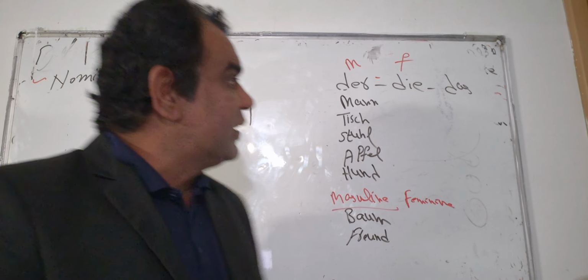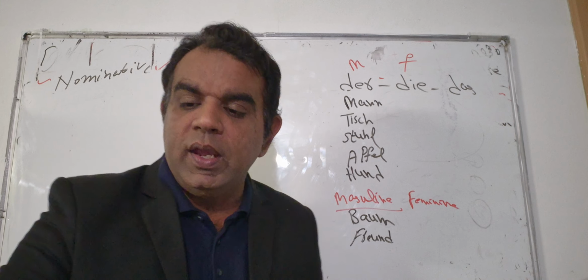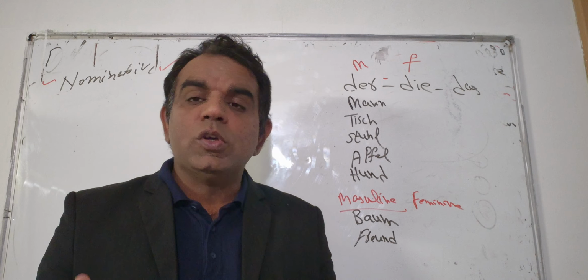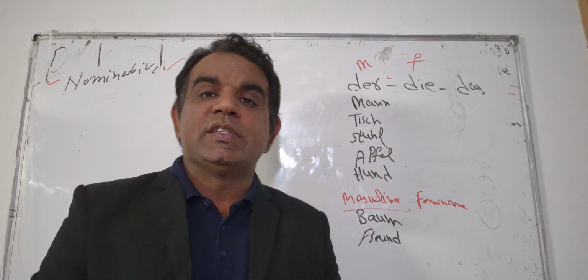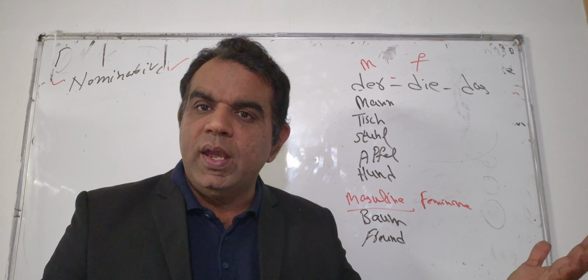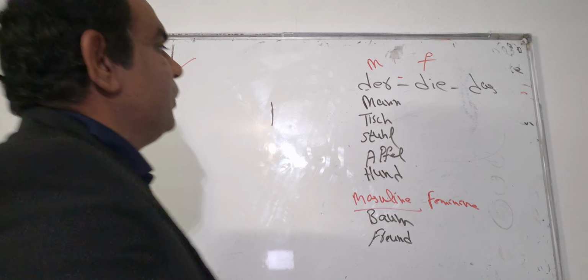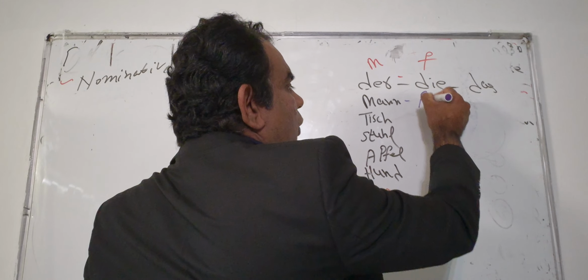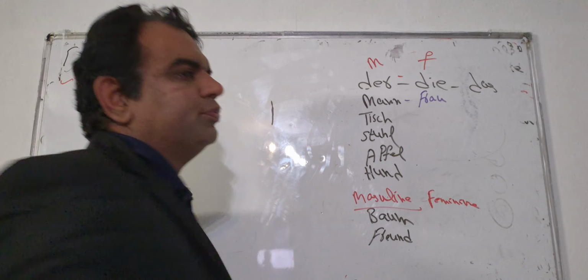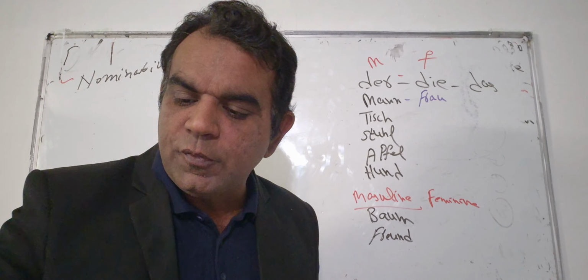All those nouns which we know are female are feminine. So you will write here, for example, die Frau. Die Frau is woman.